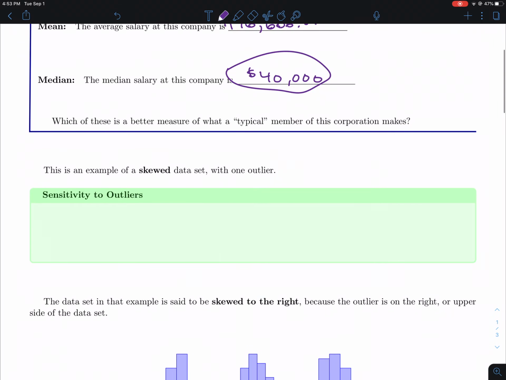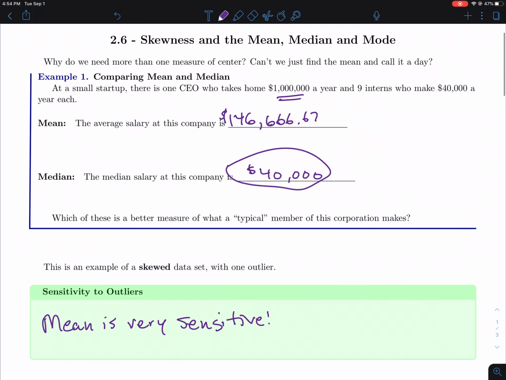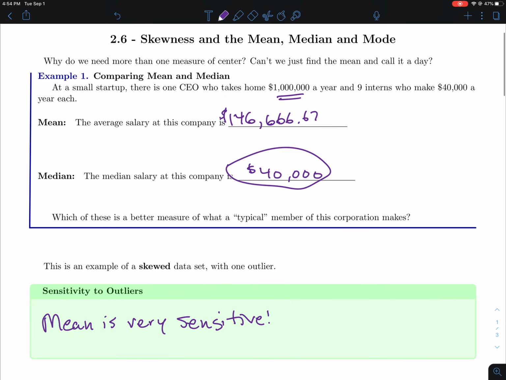So when we're talking about skewed data, that's actually what we're talking about here, where the data is going to get pushed to the right or pushed to the left because of this skewed part of the data and these outliers. When we're talking about sensitivity to outliers, the mean is very sensitive, because the mean actually uses every single data point to calculate that average. It adds them all up. It includes those outliers. Like above, that $1 million outlier threw the mean completely out the window.